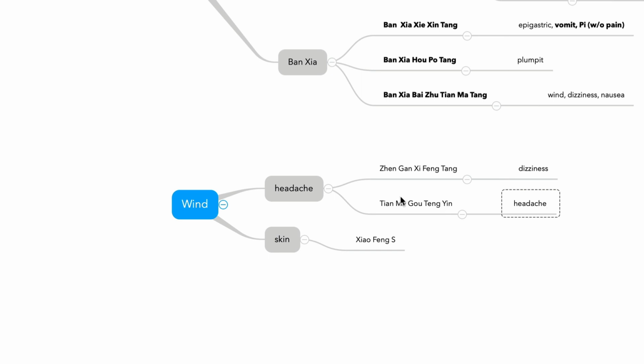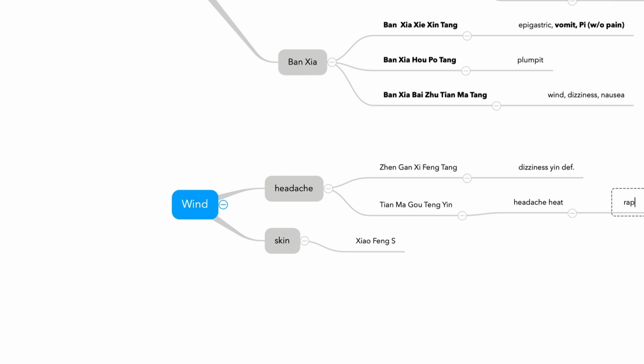Tianma is a specific herb for headache with wind-phlegm, and dizziness due to deficiency. So liver deficiency, liver yang rising dizziness. And this Tianma Gouteng Yin, wind, heat, phlegm. So with heat, so rapid pulse.